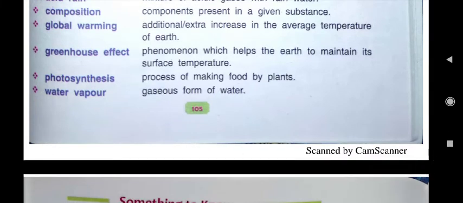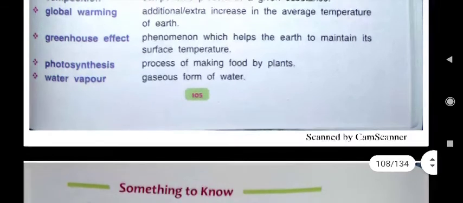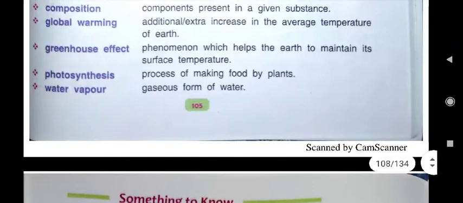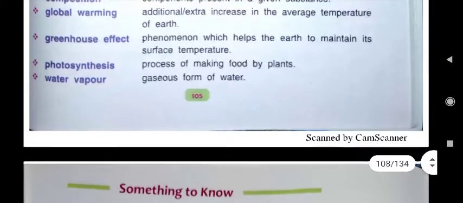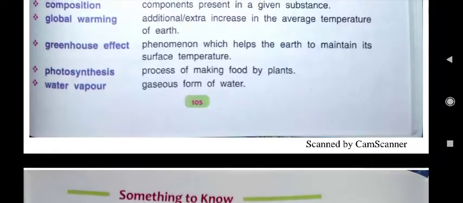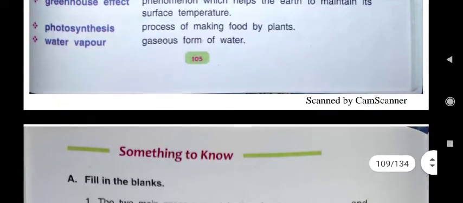Here it is also written about photosynthesis. Photosynthesis means process of making food by plants. Plants make their food by the process of photosynthesis with the help of air, water and sunlight. Which type of air plants use? Carbon dioxide. Then water vapor. Water vapor is the gaseous form of water. On heating, water evaporates. That is only water vapor.